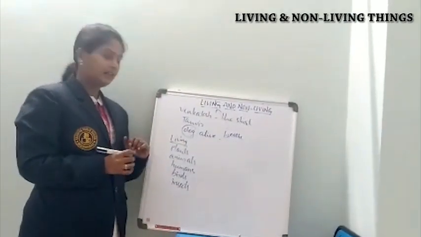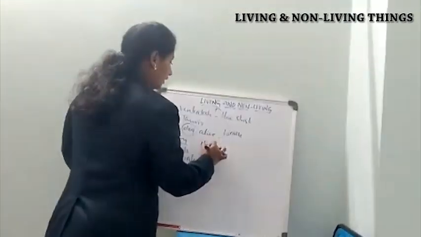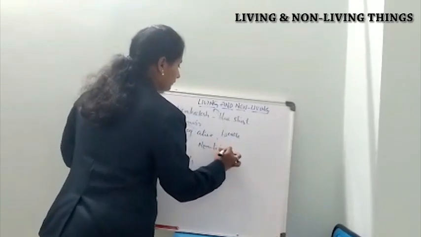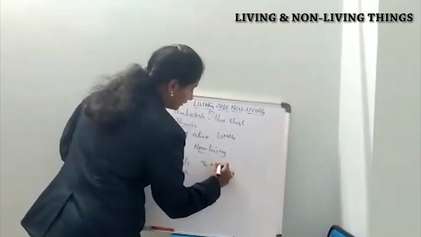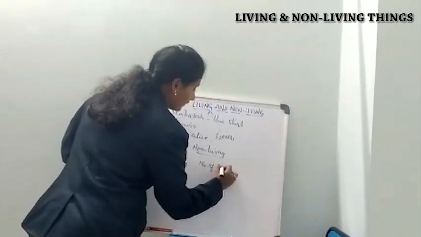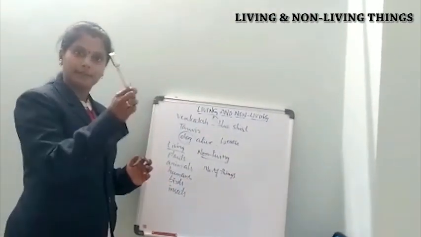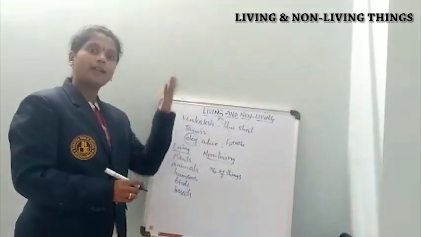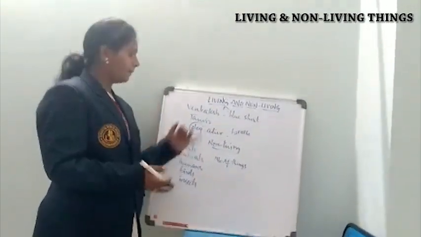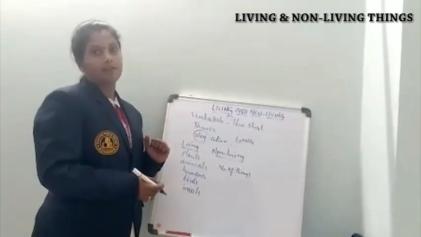These are the living things. Coming to non-living things, there are a number of them. Here we can take some examples: this marker, board, table, fan, light, chair. We can give a number of examples under non-living things.